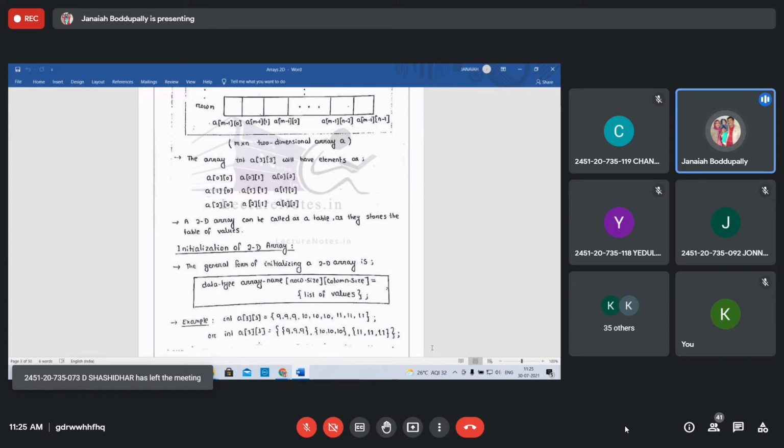So a 2D array can be called a table, and it stores a table of values. We store this 3 by 3 matrix like this. Declaration: int, array name, square brackets with the row size, then one more with the column size, semicolon.